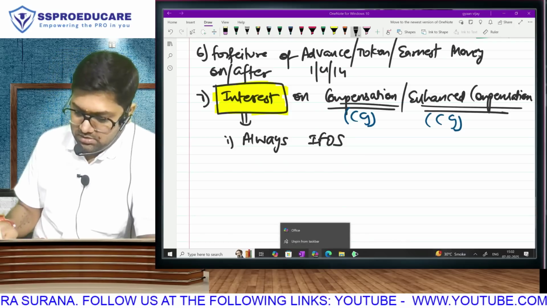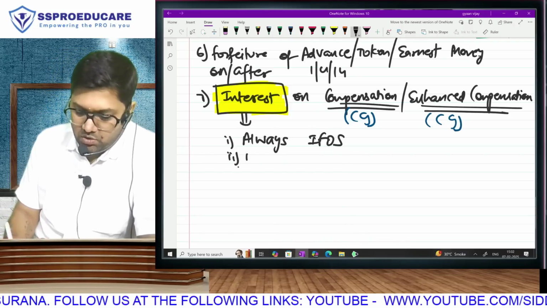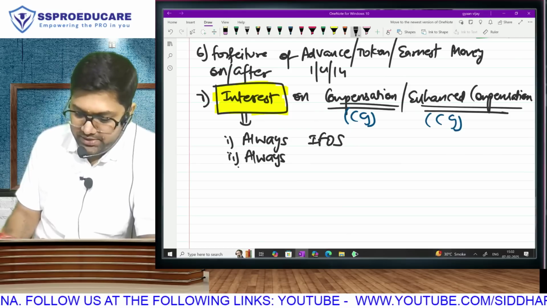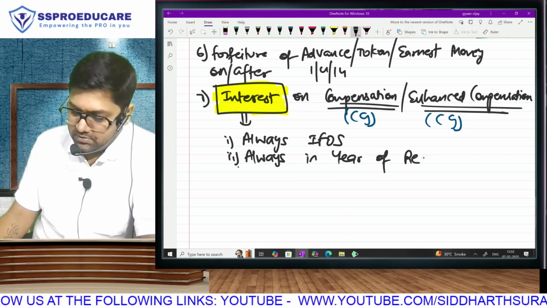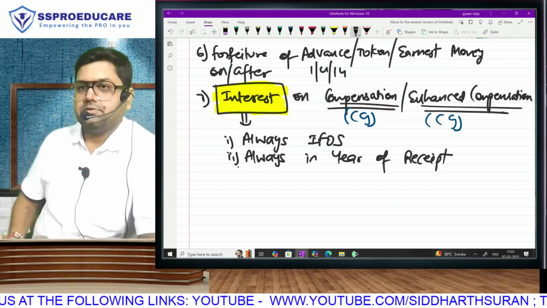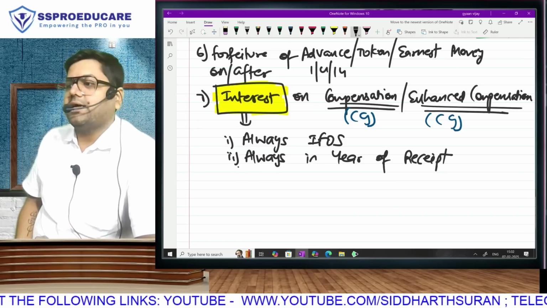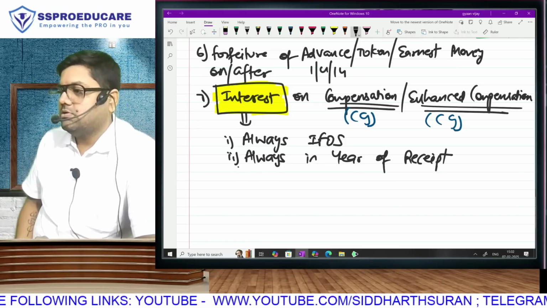Second, this interest will always be taxable in the year of receipt. Always taxable in the year of receipt.